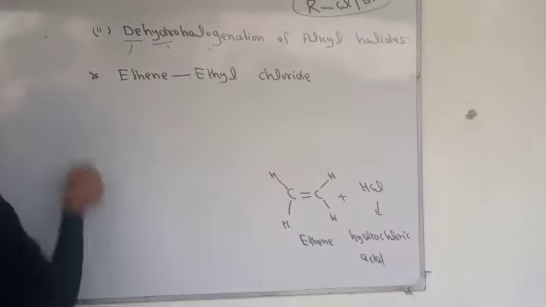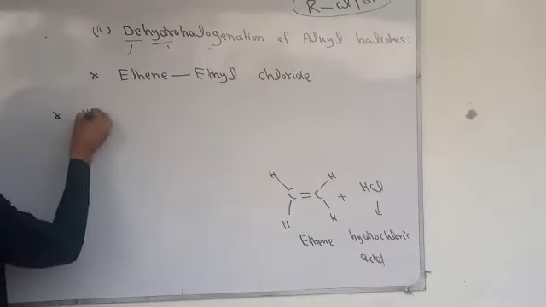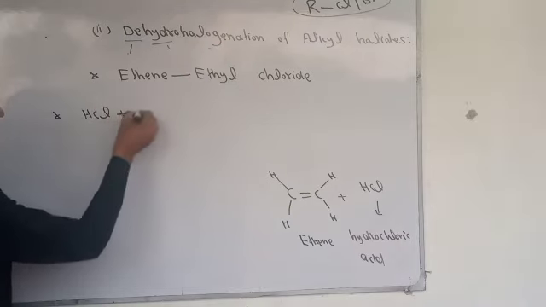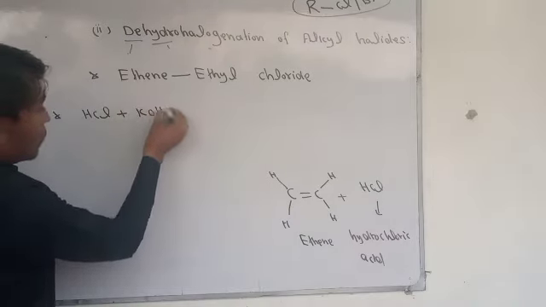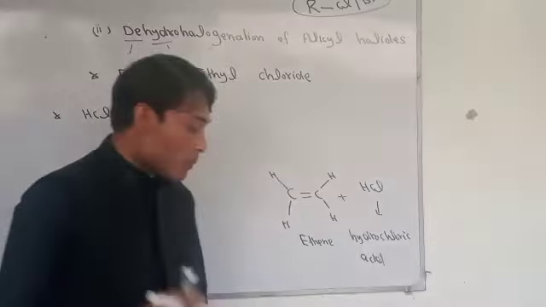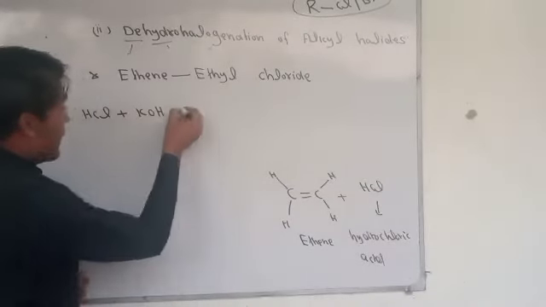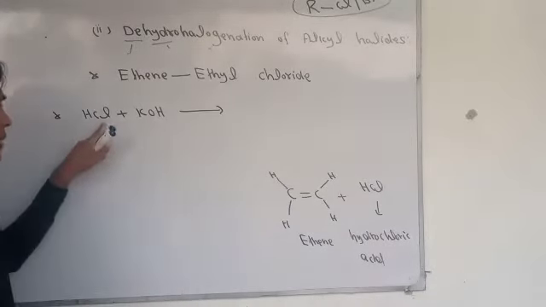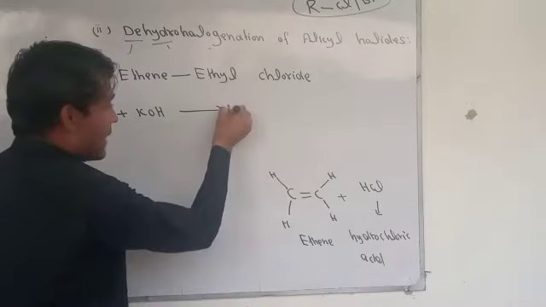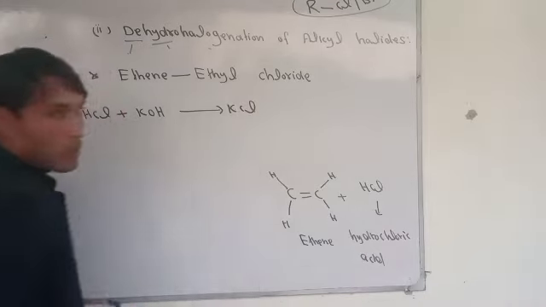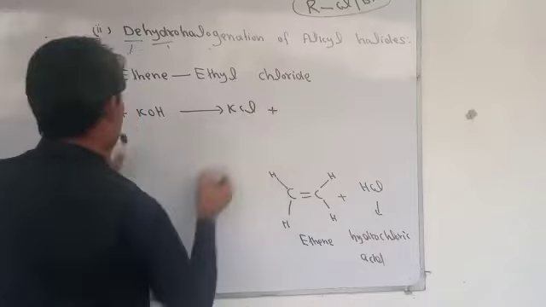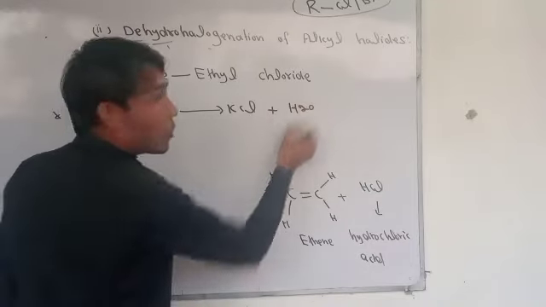So the second reaction is that HCl will also react with KOH, which is potassium hydroxide. What will we get? As we know, we will get KCl, potassium chloride, plus H2O.